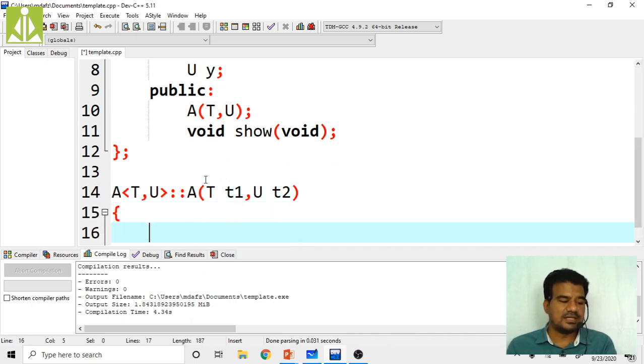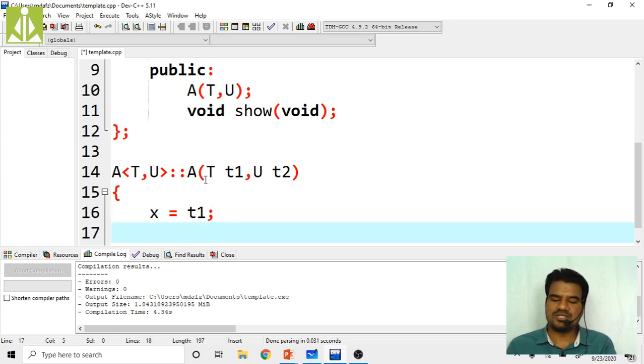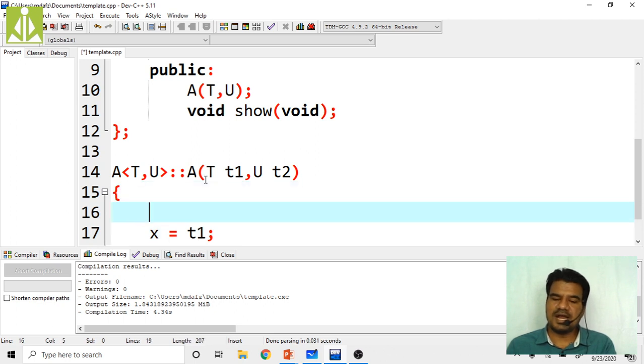I am going to initialize X with T1. T1 is of type capital T, and inside our class X is of type capital T. So whatever value T1 brings from the main function, that value I have to initialize to X. Next, Y is of type U, and T2 is of type U. Whatever value T2 brings from the main function, I have to initialize to Y. Simply, for our understanding that the constructor is called, I am keeping one statement: cout constructor called.